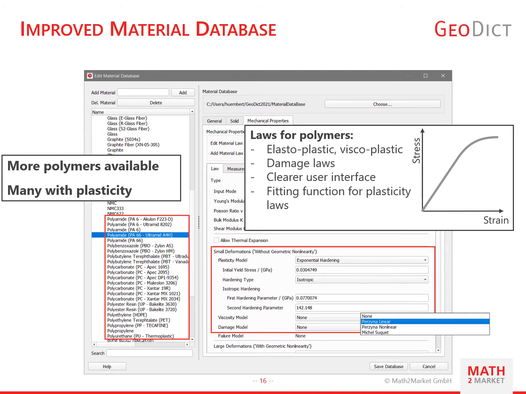For viscoplasticity, you can choose between a linear and a nonlinear Perzyna model or a model after Michel-Suquet. For damage, exponential is available. Of course, you can combine the different models. And moreover, you can transfer a tensile test into a material law with a fitting function.